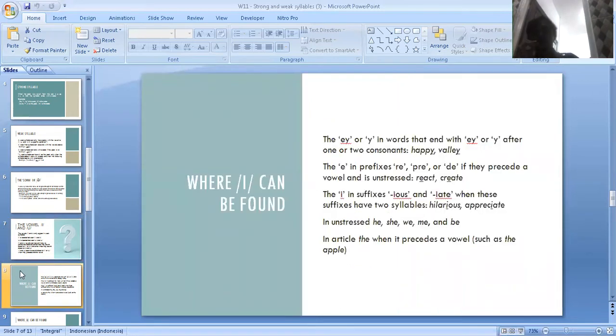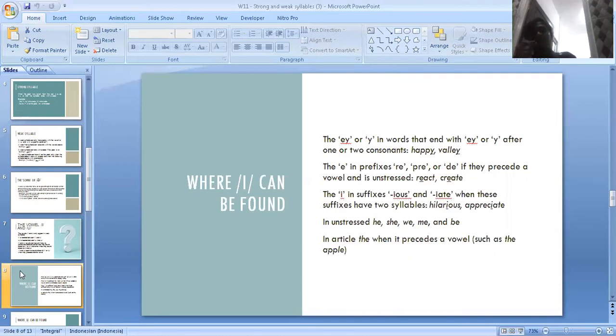Well, and then the next topic is where e can be found. The a or y in words that end with a or y after one or two consonants, for example, happy and valley. The a in prefixes re, pre, or the, if they precede a vowel and is unstressed, for example, react or create.